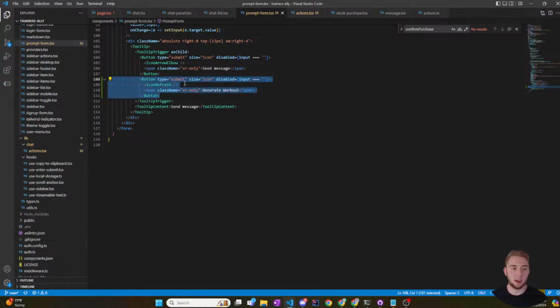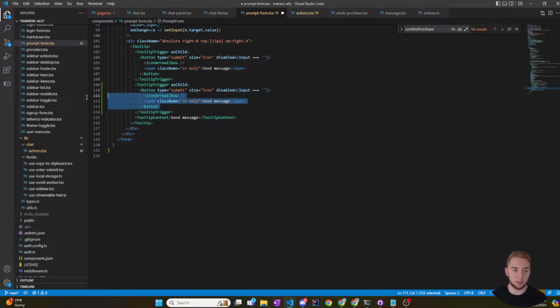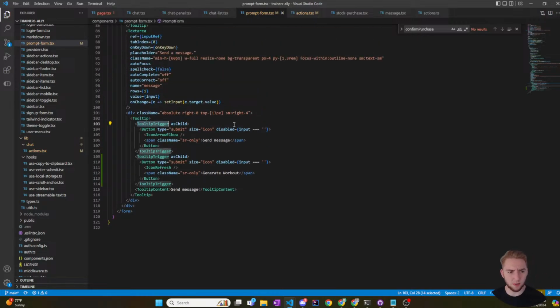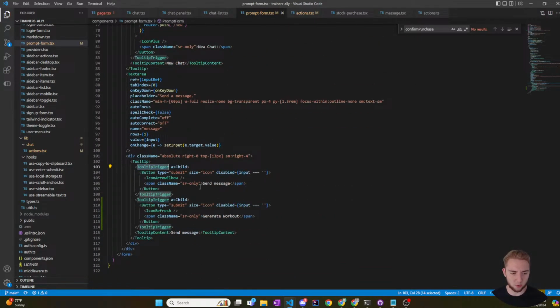Okay. Tooltip trigger. This must have expected only one child. So let me just duplicate that. I think that's my problem here. All right. I don't really know what this tooltip is for, because where does it actually define what the tooltip says? Oh, this, through tooltip content.